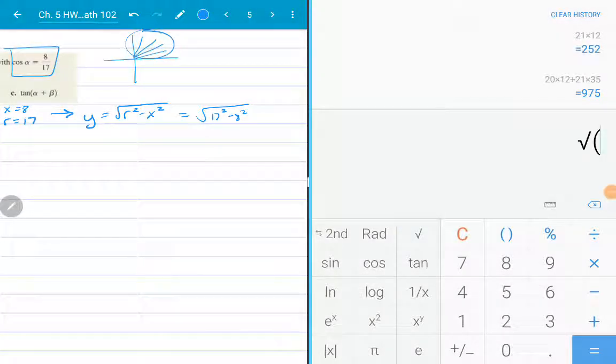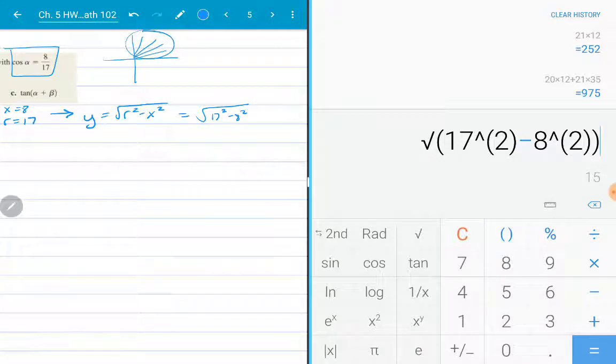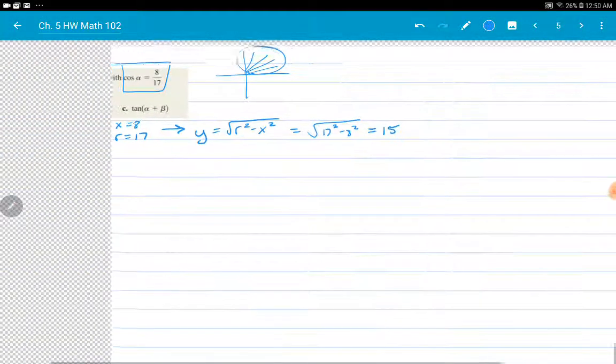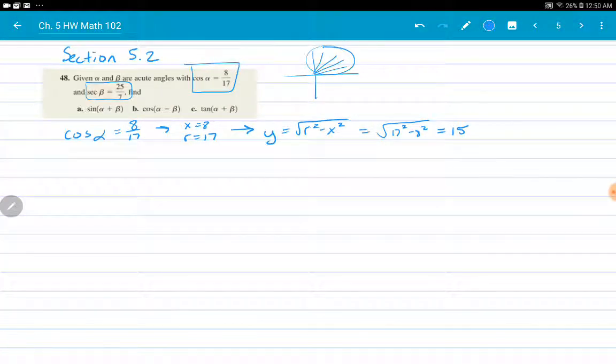I get that is actually 15. And then sine of alpha is y over r, which is 15 over 17. Again, it's an acute angle, so I know it's going to be positive.